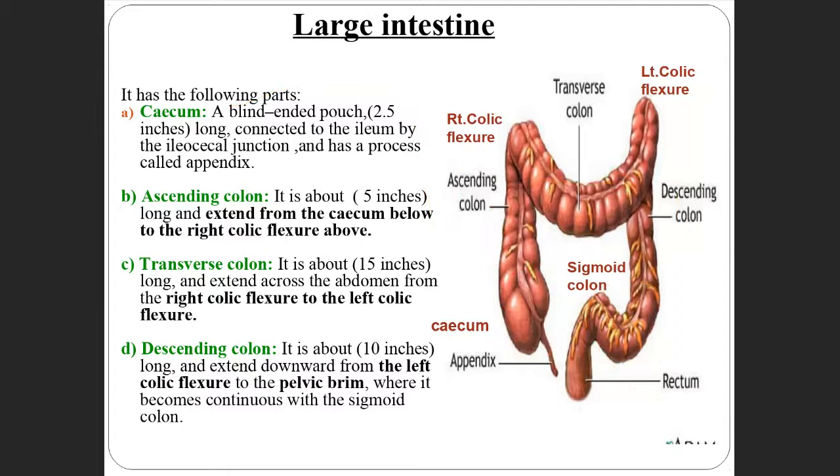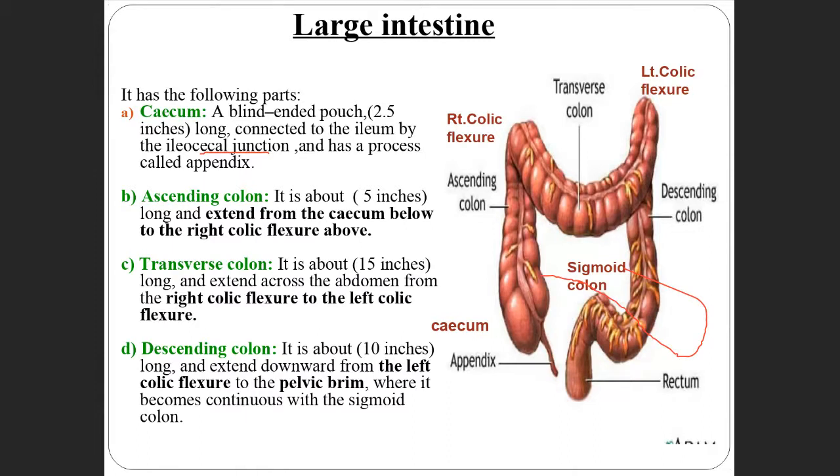Where is the cecum present? What is this cecum? It is a blind-ended pouch, a pouch-like structure connected to the ileum by the ileocecal junction that I already told you about. Here the small intestine comes like this.